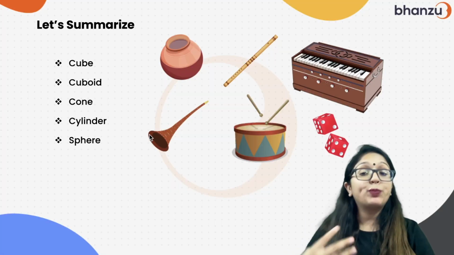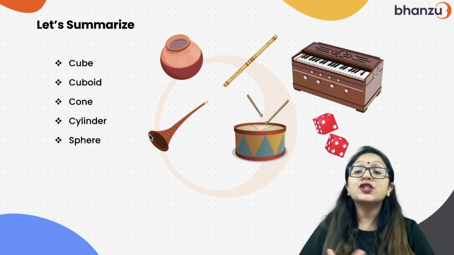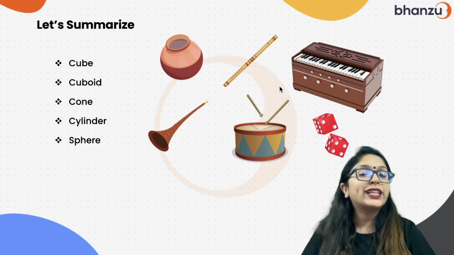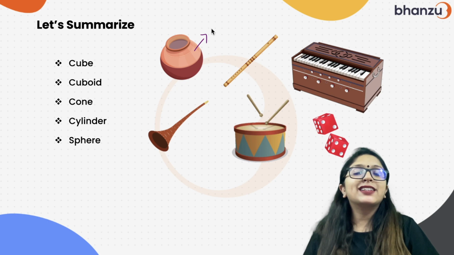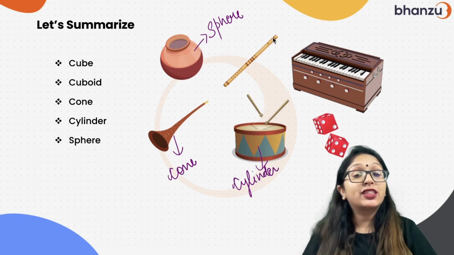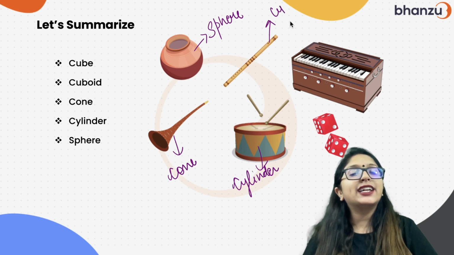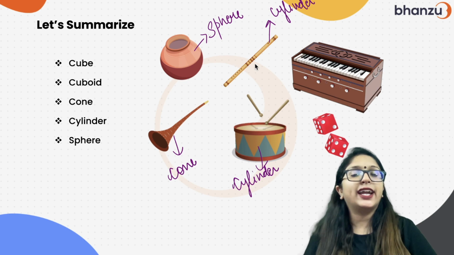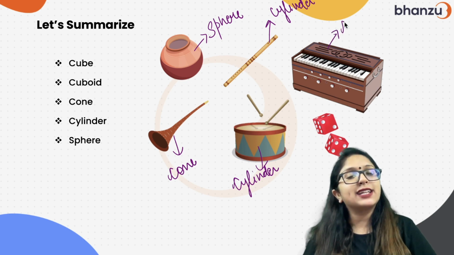We learnt about cube, cuboid, cone, cylinder, sphere. So now we can quickly tell the name of all these instruments. This is what? This is sphere. And what about this trumpet? This is in cone shape, right? And this drum is in cylinder shape. And if you see this flute, this is also in cylinder shape, right? The only difference is this is a little thick but this is too thin, right? And this one is nothing but cuboid.